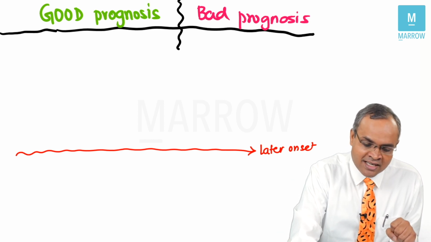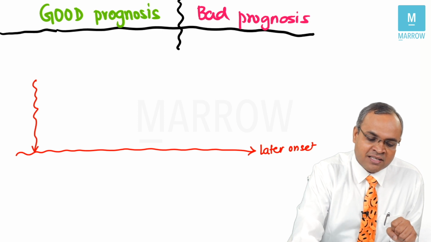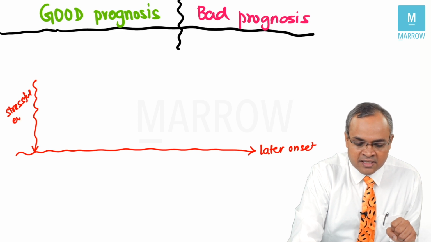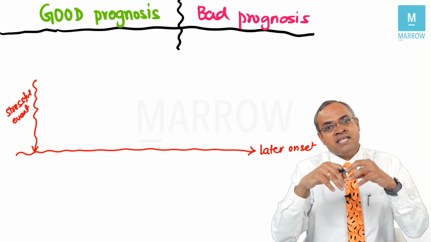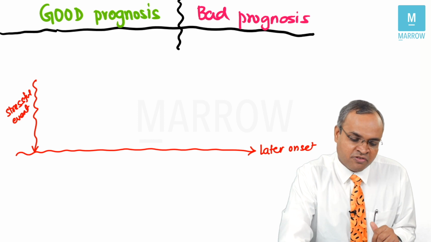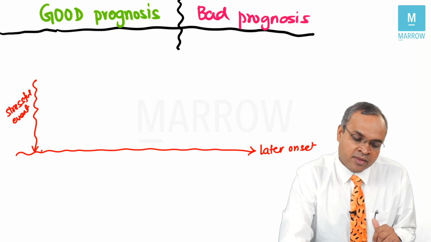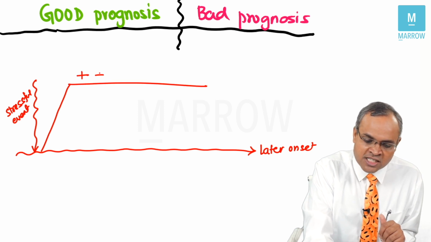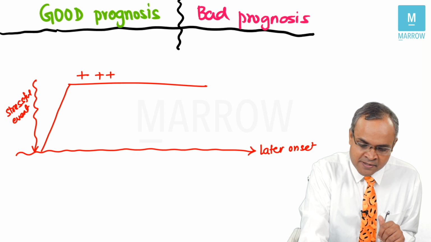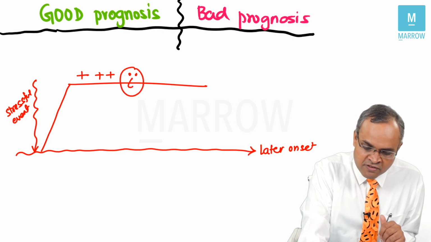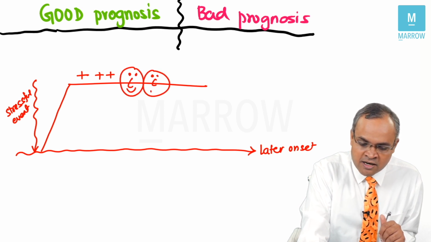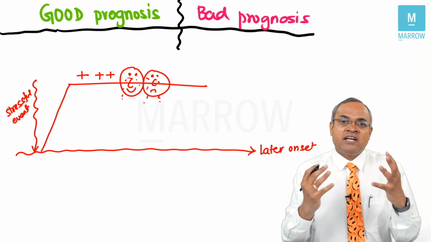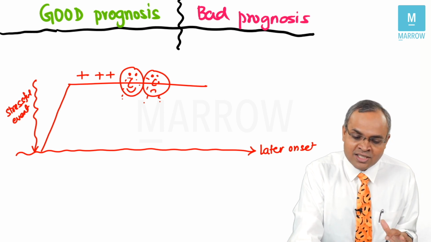Next point, if schizophrenia develops after some significant stressful event or major life event, after which the patient starts developing schizophrenia, it's a good prognosis. Acute onset is good prognosis. If the patient has a lot of positive symptoms, then it is good prognosis. If the patient has a lot of affective symptoms, what do you mean by affective symptoms? Mood symptoms, too happy, too sad. If they have affective symptoms or mood symptoms, then the prognosis is good.